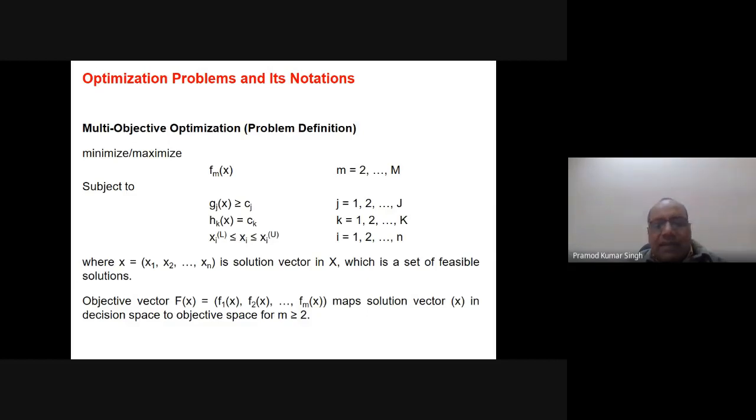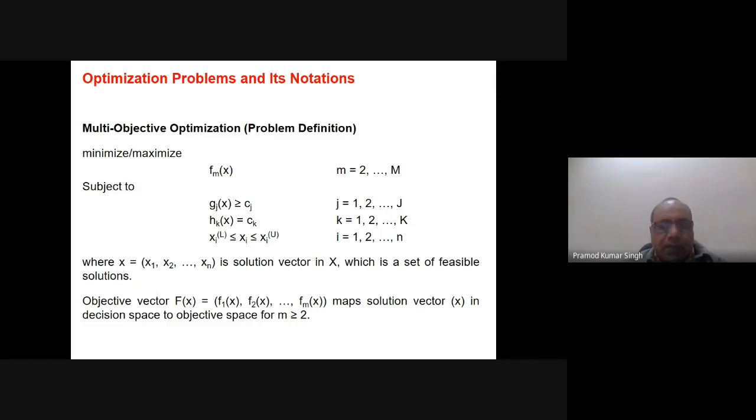When I say M is equal to 2, it means there are two objective functions, f1(x) and f2(x), and we have to optimize them simultaneously with these equality and inequality constraints and within the variable bounds. Here x1, x2, ..., xn is a solution vector in X, meaning in the search space, which is a set of feasible solutions, the feasible search space.